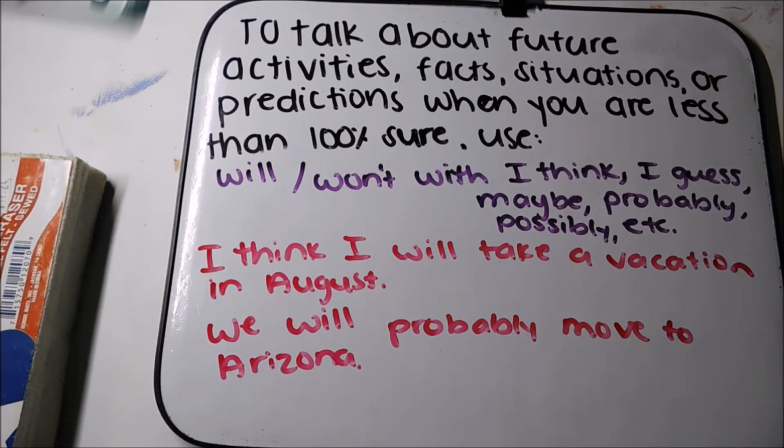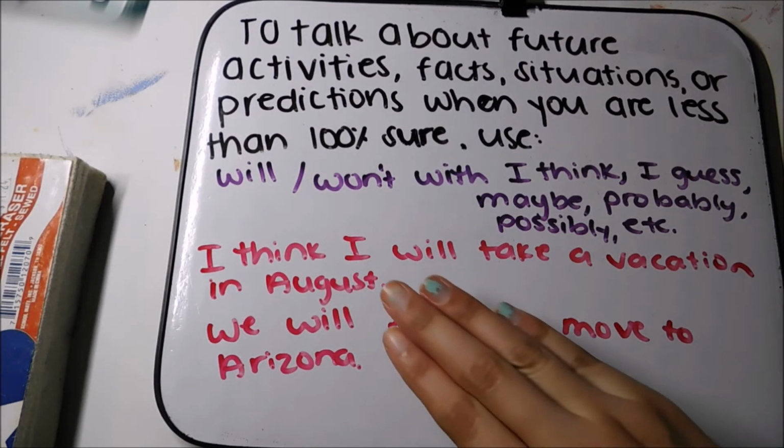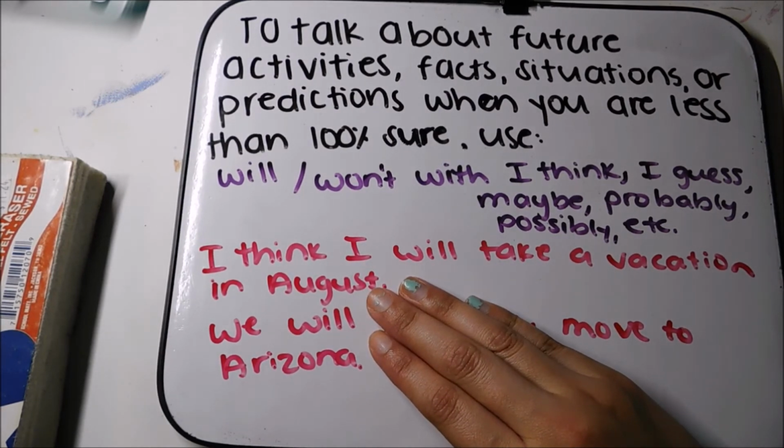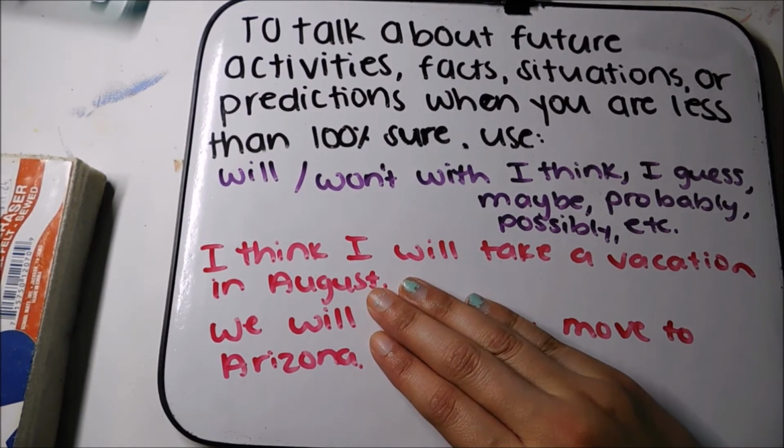If I say we will probably move to Arizona, it means again that I'm not sure. There's a possibility. If I cover probably and I say only we will move to Arizona, then we will definitely move to Arizona. There's no possibility. It's 100% going to happen.